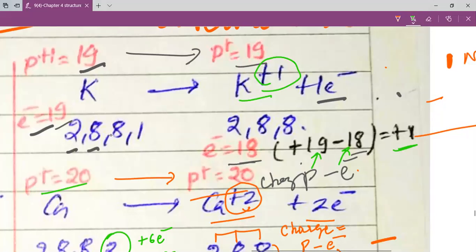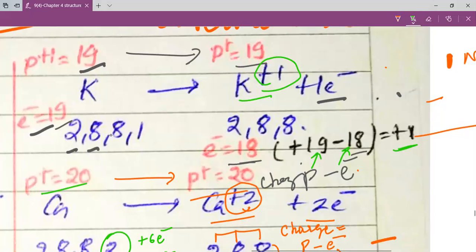You can see that in Cl, 2,8,7, 1 electron is gained, and this 7 plus 1 becomes 8 and it becomes Cl minus 1. In the same way oxygen 2,6 gains 2 electrons. So 2,6 becomes 2,8, my dear students, and it turns out to be a minus 2 ion. In the same way nitrogen gains 3 electrons. Initially there were 5 plus 2, 7 electrons, but as 5 plus 3 becomes 8, N minus 3 is produced and the electrons become 10.